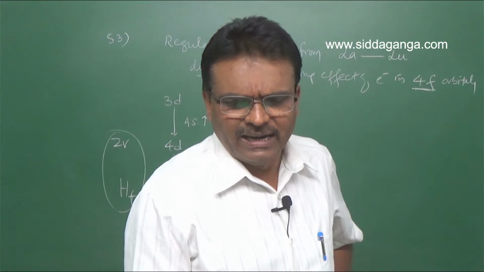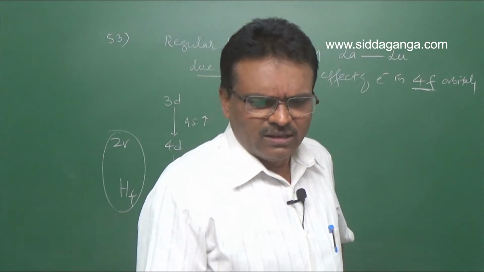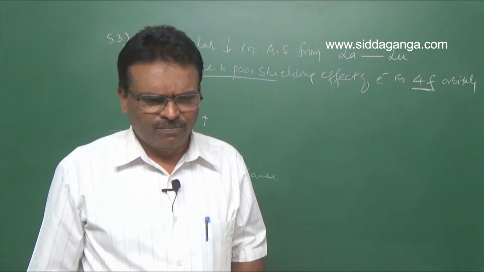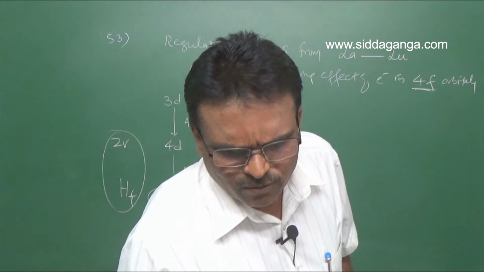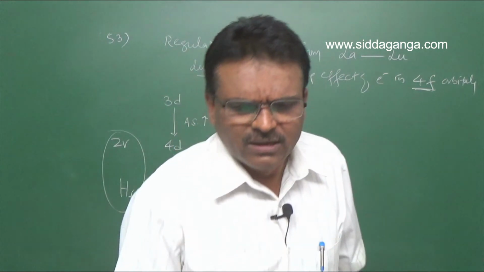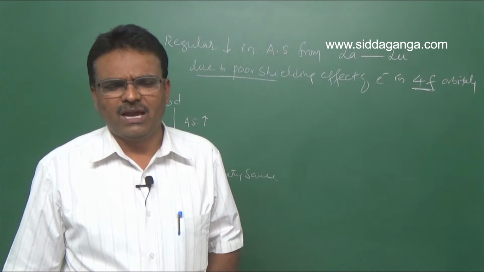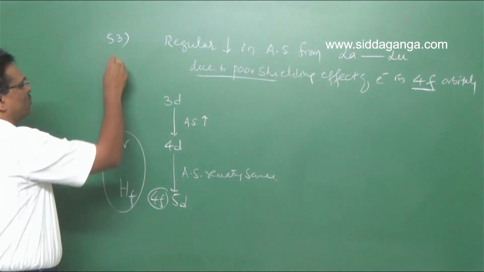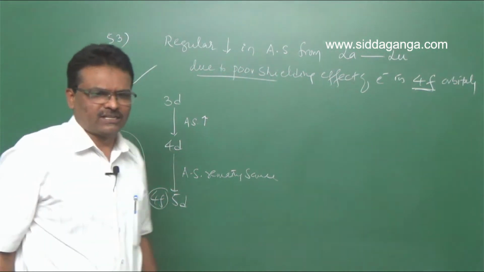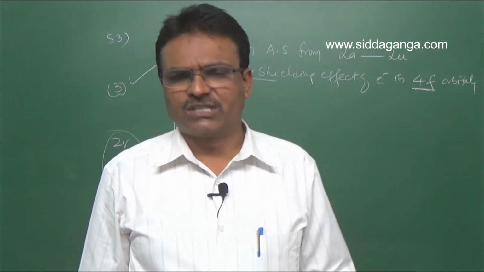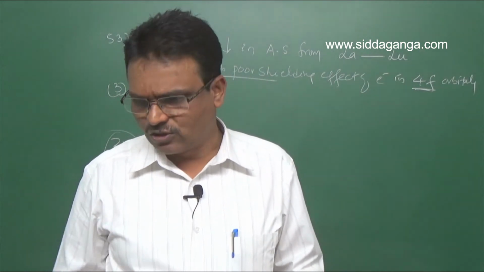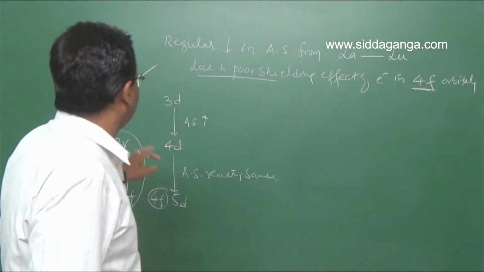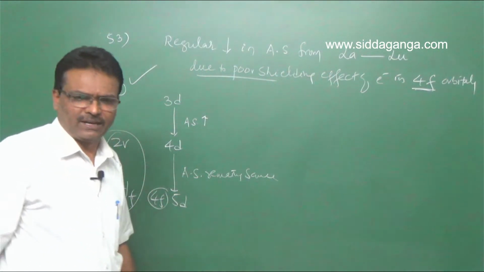Another option is also wrong. Zirconium having similar oxidation state is also wrong. Then the third option, zirconium and hafnium have about the same atomic radius. Hence for question number 53, the third option is right. Zirconium and zinc having the same oxidation state is also wrong. Clear? So the third option for question number 53.